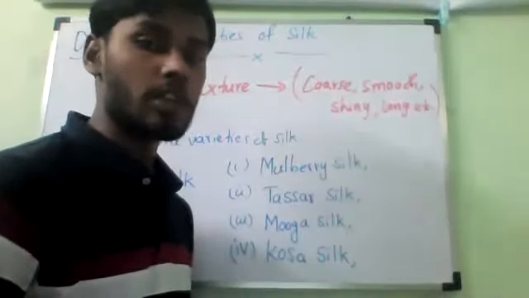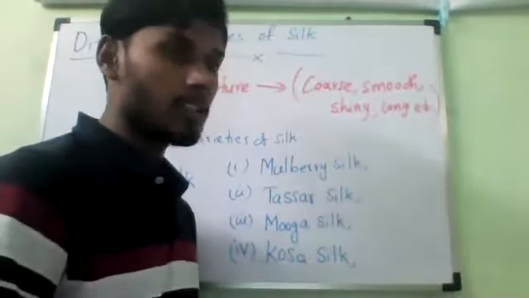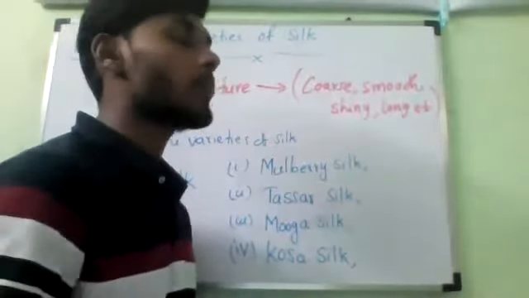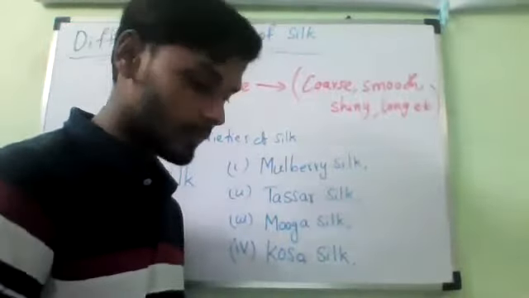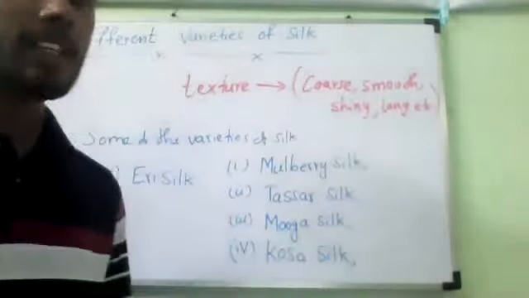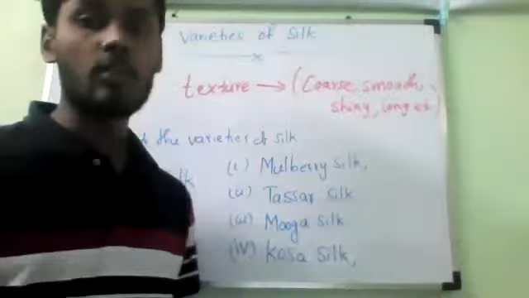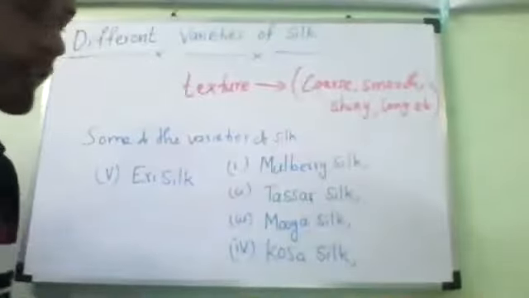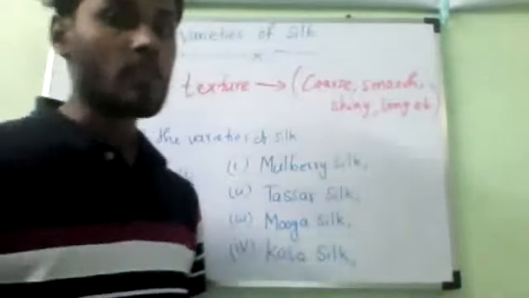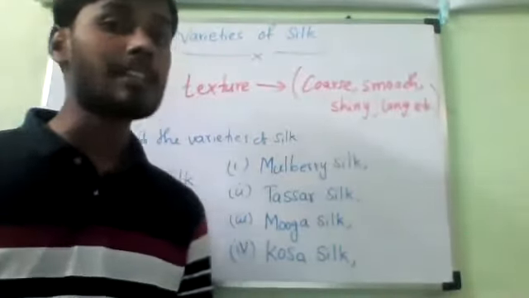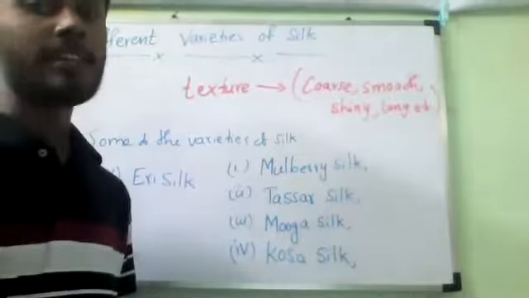The silk produced by the silkworms of different varieties of silk moths is different in texture.